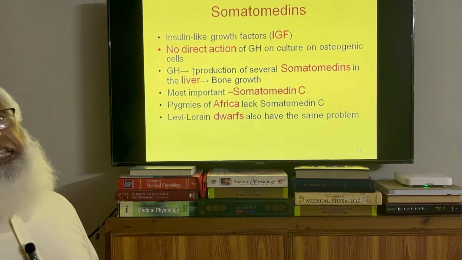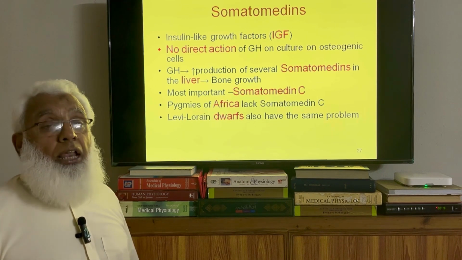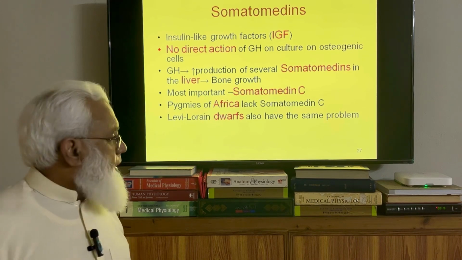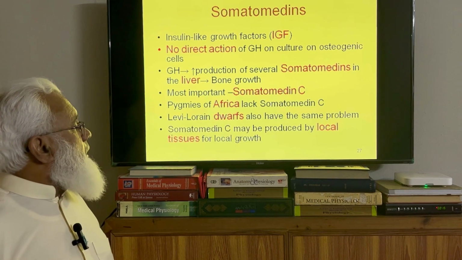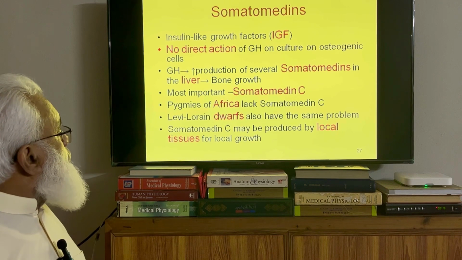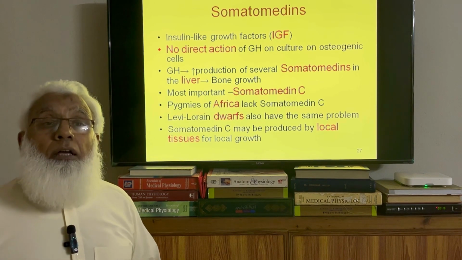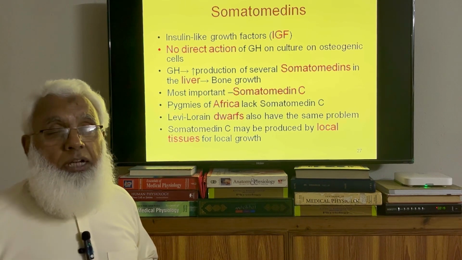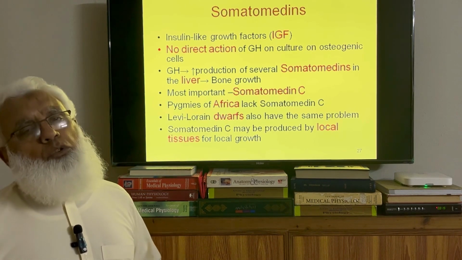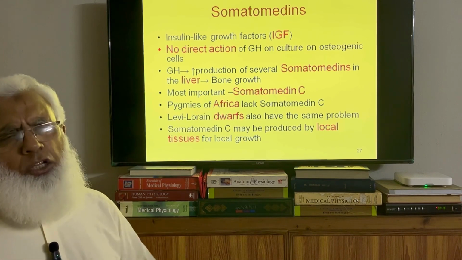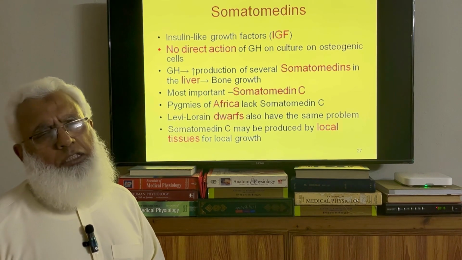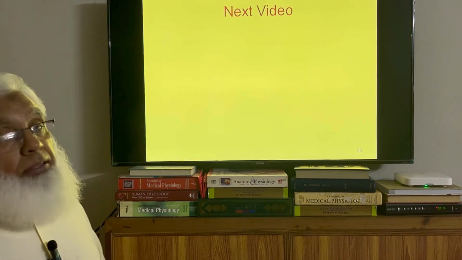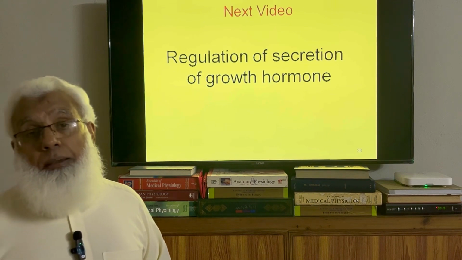And there is another type of dwarf, known as Levi-Lorain dwarf. In them also there is deficiency of somatomedin C. And somatomedin C may be produced by local tissues for local growth as well. As I said, for bone growth the liver is responsible for the production of somatomedin, but the local tissues may also produce it, and muscle may produce it for its growth. Somatomedin may be produced by the growth hormone, and the growth promoting effect will be achieved. So this thing was left in the previous lecture.